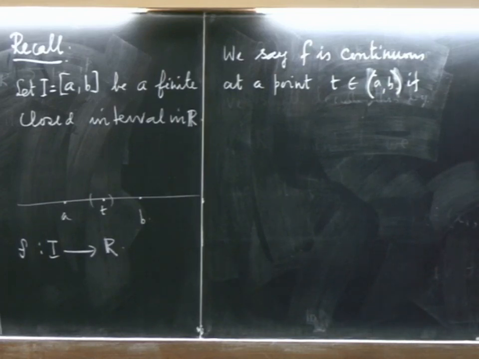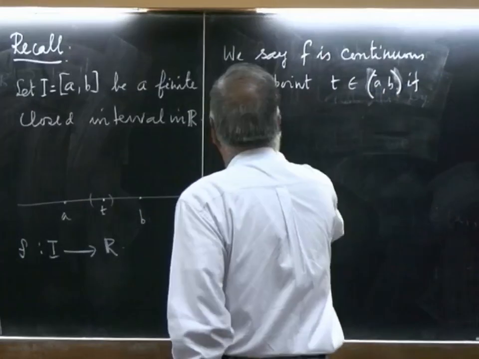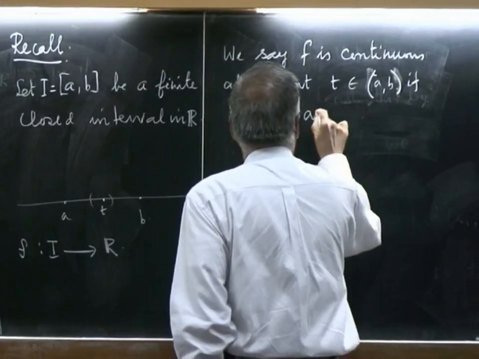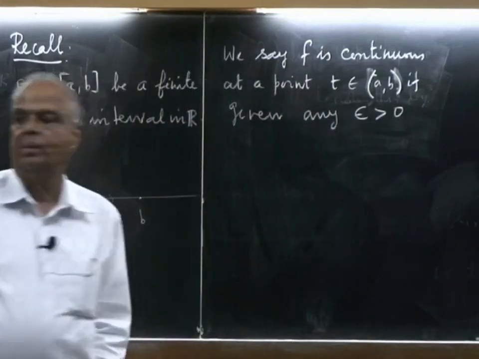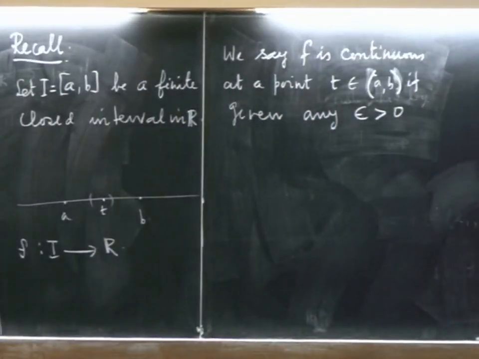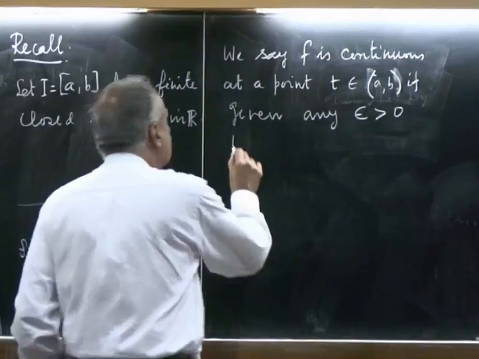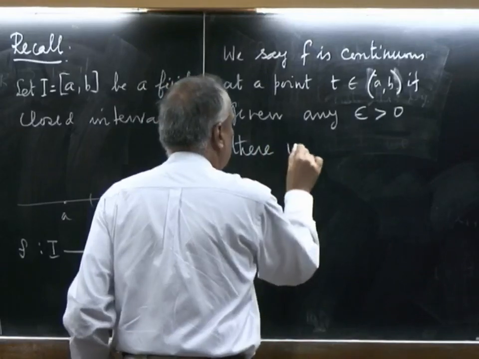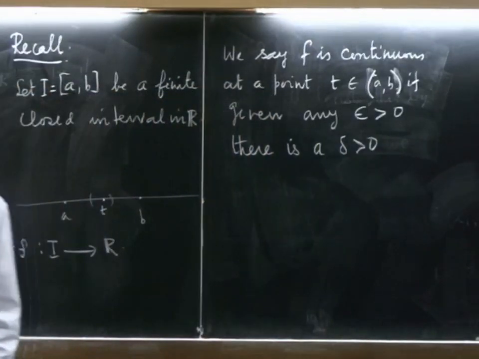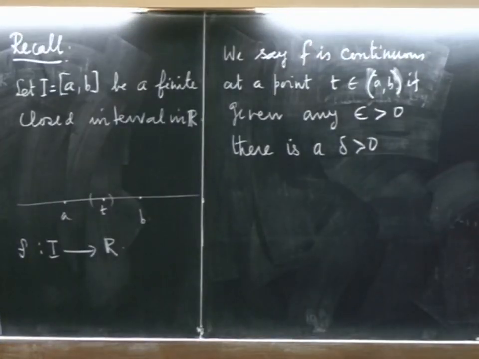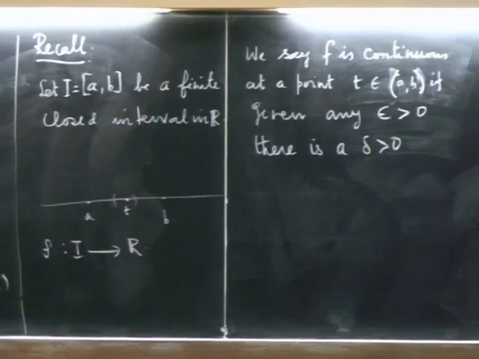So, given any error tolerance limit, that is the error that you accept. Within that tolerance limit, given any tolerance limit, there is like playing cards, as I say. You play the card epsilon, then I have a reply card called delta.